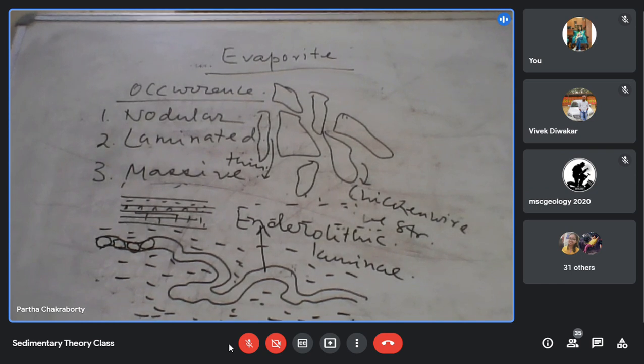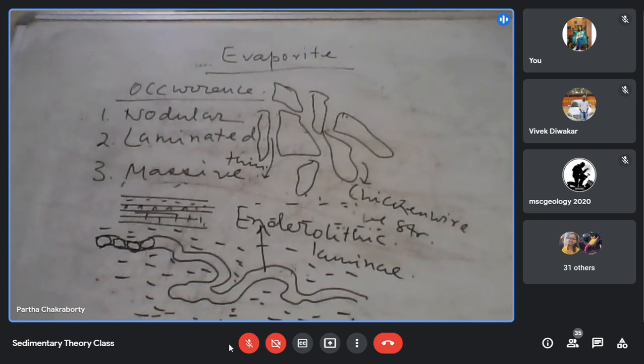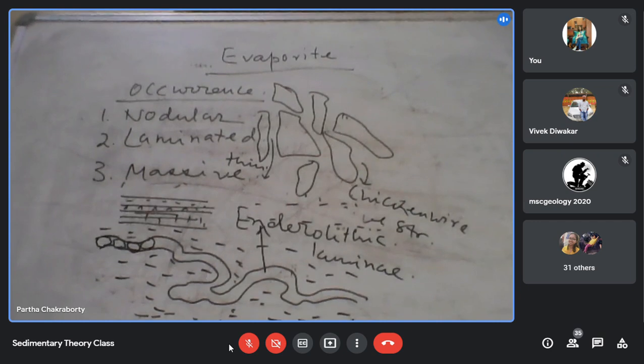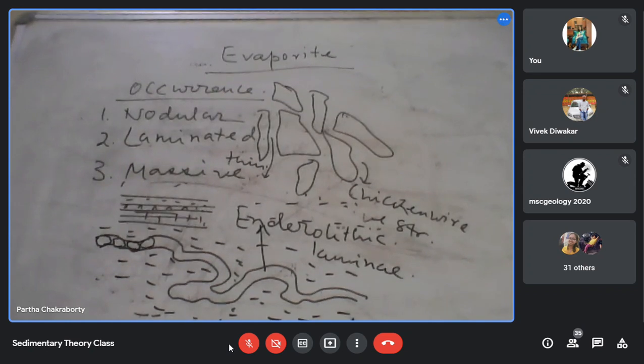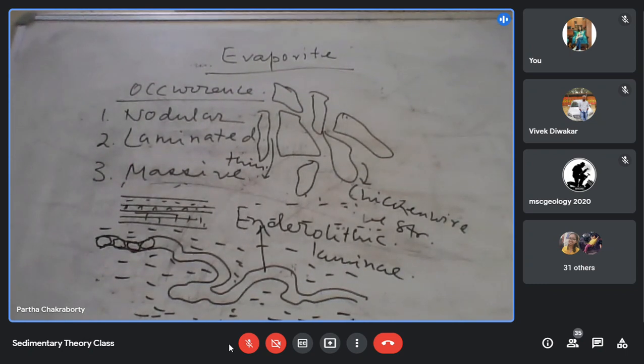People have also calculated that if the entire Mediterranean Sea is evaporated, you only get 60 meter of evaporite. If this is the condition, then how is an evaporite deposit of 2 kilometer thickness forming?